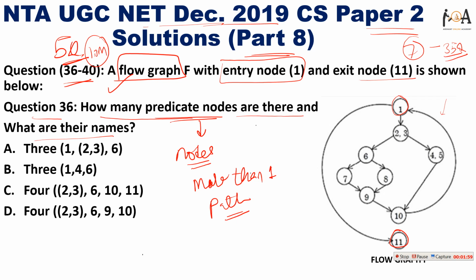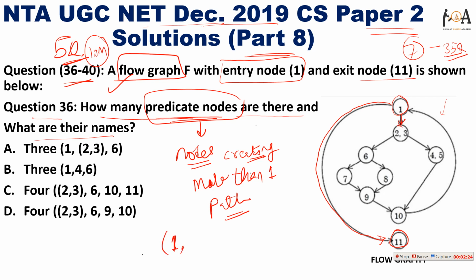So the nodes creating more than one path are known as predicate nodes. If you see here, node 1 is a predicate node because one path goes one way and another path goes another way, so node number 1 is our predicate node.